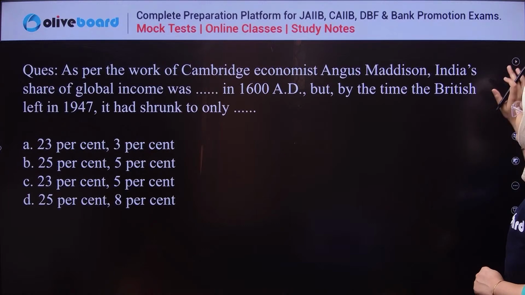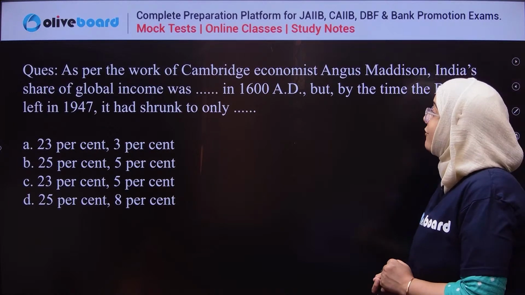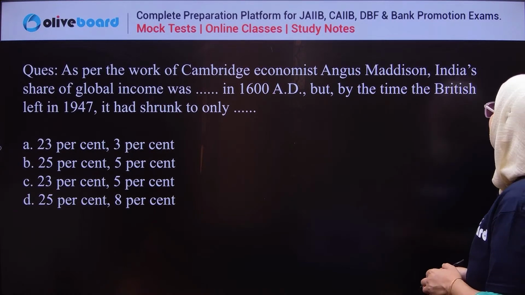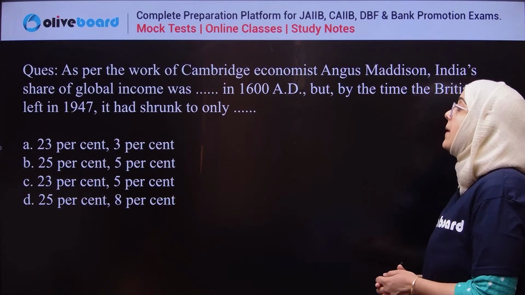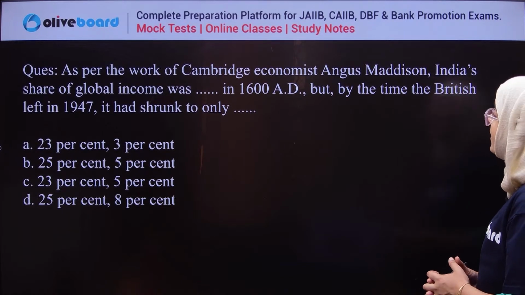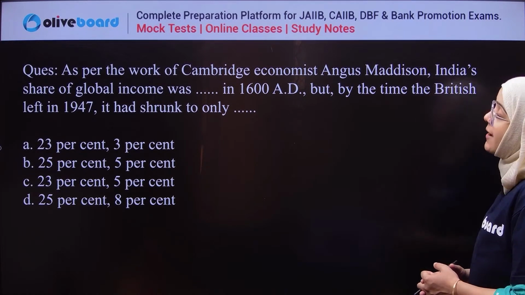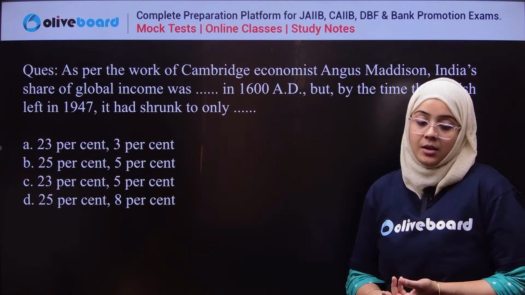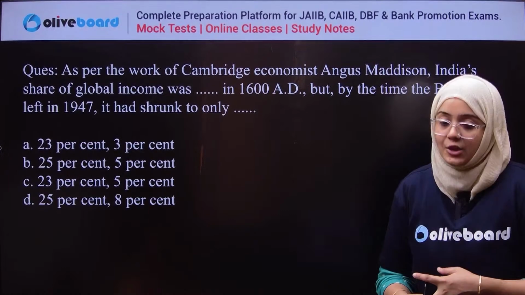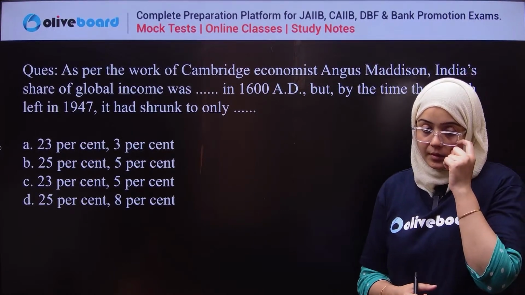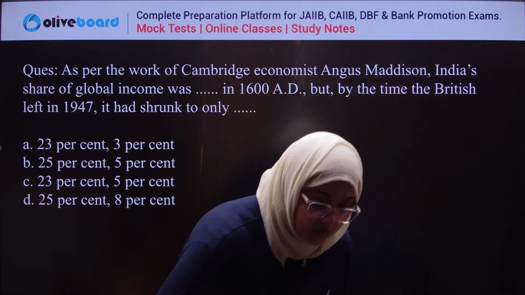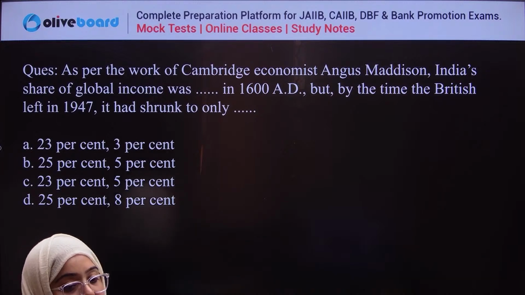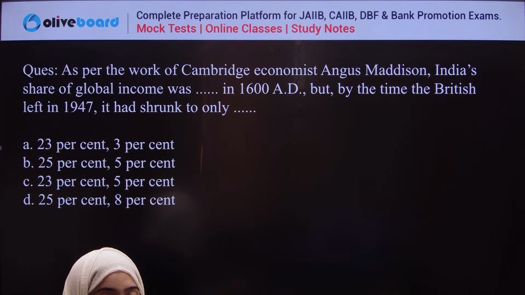Done. Next question. As per the work of Cambridge economist Angus Maddison, India's share in the global income was dash in 1680, but by the time the British left India, it had shrunk to only dash percent. Very easy. Everyone, please answer the question, I want each and every answer.